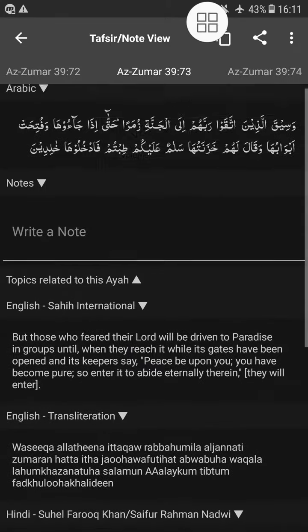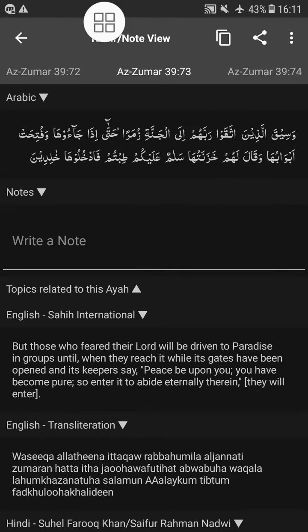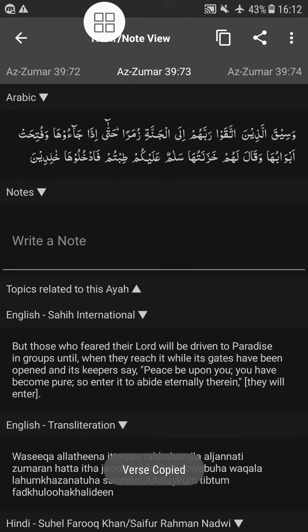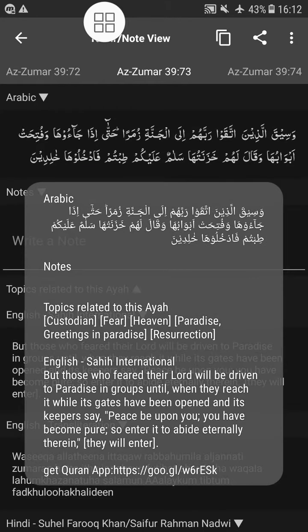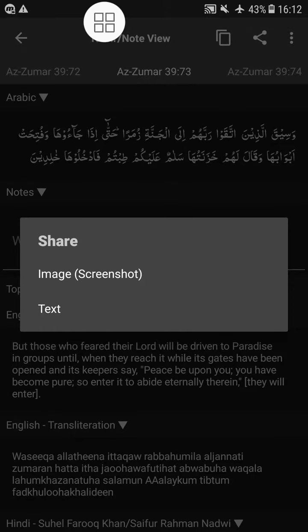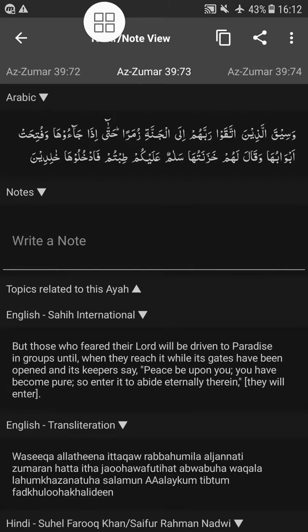So you can share it, you can copy the tafsir if you want to. It'll ask you which part of the tafsir you want to copy. You can select all if you want to copy the whole section, or you can select as per your choice. When you've copied, it will display on your screen the section that you have copied. Then you can share this particular tafsir of the ayah, as an image or as text, with the different apps installed on your smartphone.